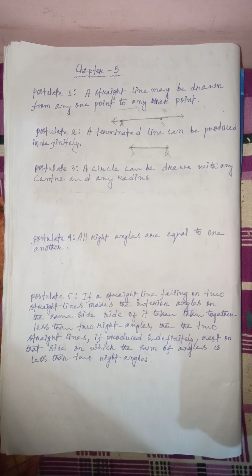Let us start with postulate number 1 as we just read it out. This postulate means that if we have a point, we can draw from one point to another point and make it a line. This is the only thing we can understand from postulate number 1.